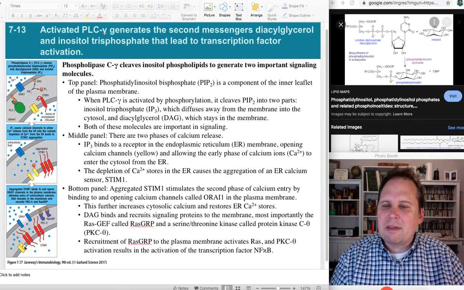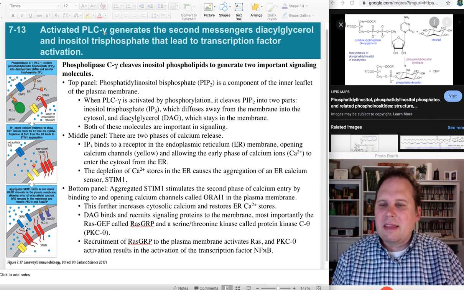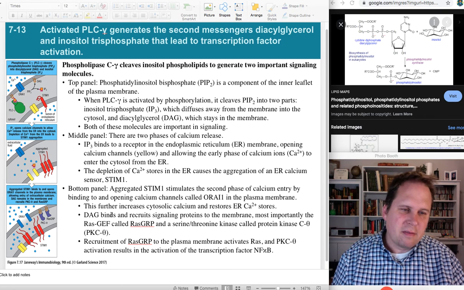And when that happens, boom, we're going to snap that calcium channel shut. And then we're going to refill the calcium stores from the cytoplasm by re-importing the calcium. And so this ORAI1 is going to be the calcium importer for the ER.